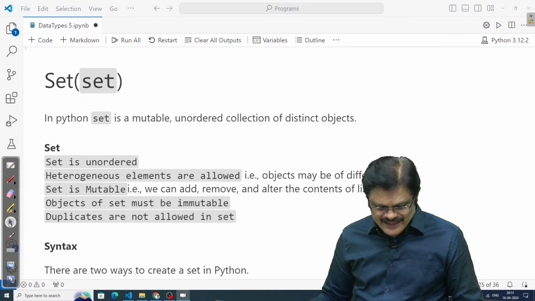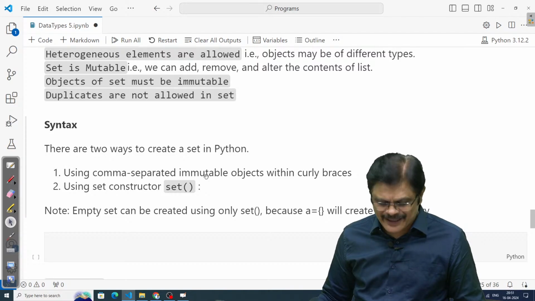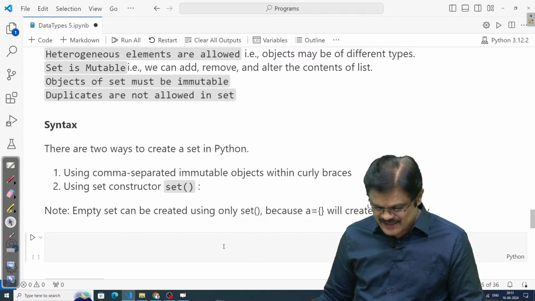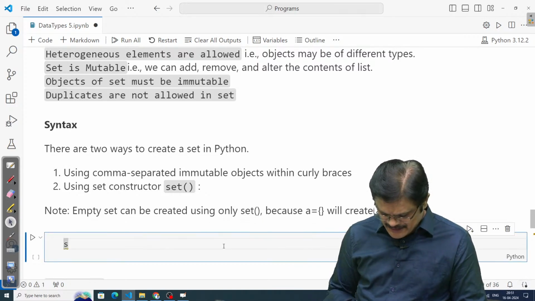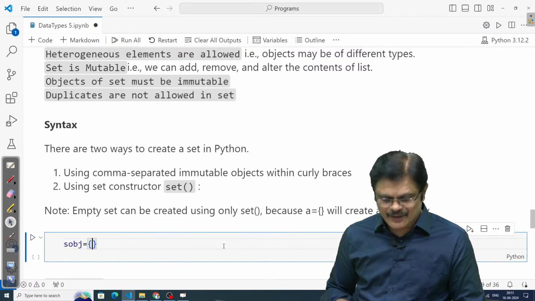Now let us see the syntax of set. There are two ways to create a set in Python. One is using comma separated immutable objects within curly braces. Let me write down and create a set object. Here, what are the objects?